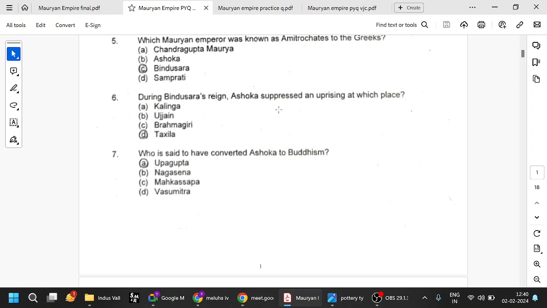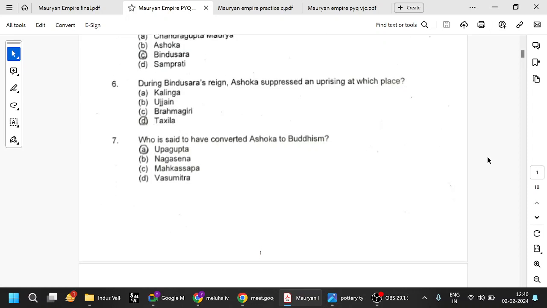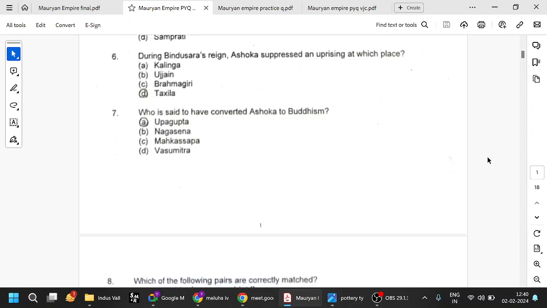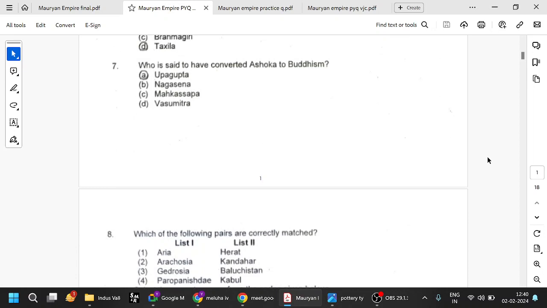During Bindusara's reign, Ashoka suppressed an uprising at which place? Taxila. As I said, Ashoka worked as a governor of Taxila for some time before becoming king. So he suppressed an uprising. Who is said to have converted Ashoka to Buddhism? Upagupta. We have seen it just now.